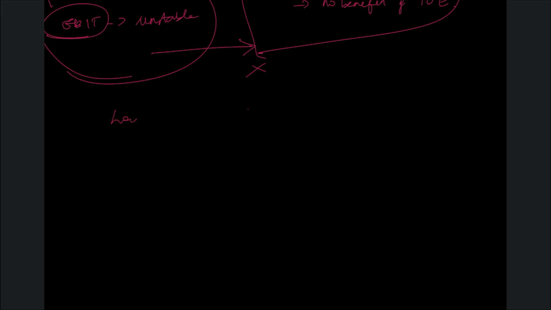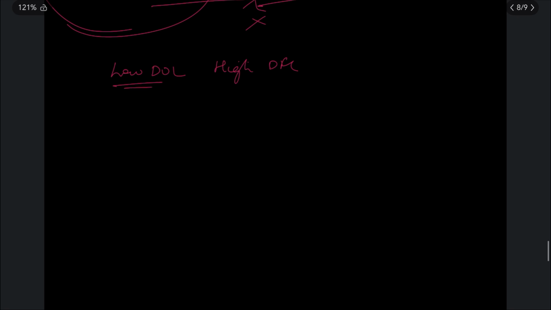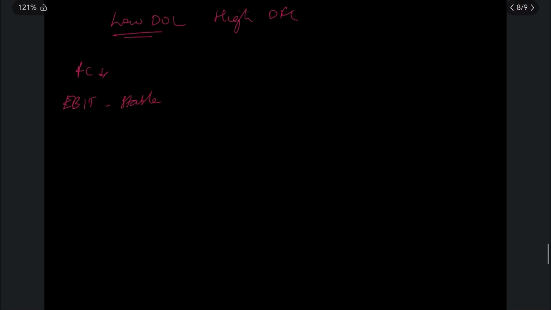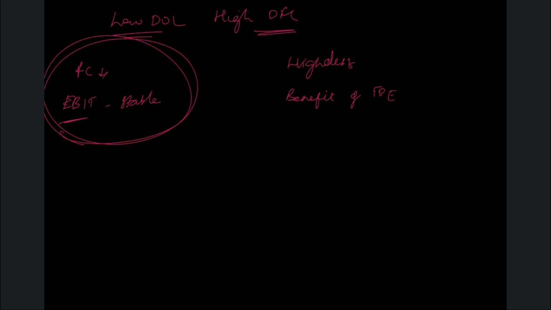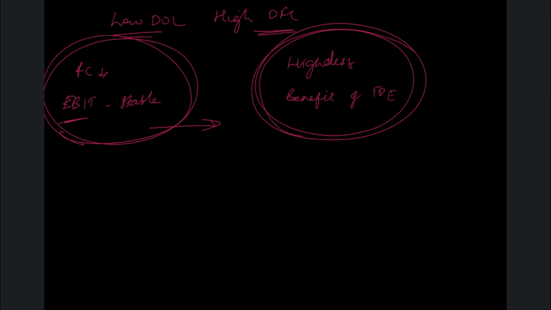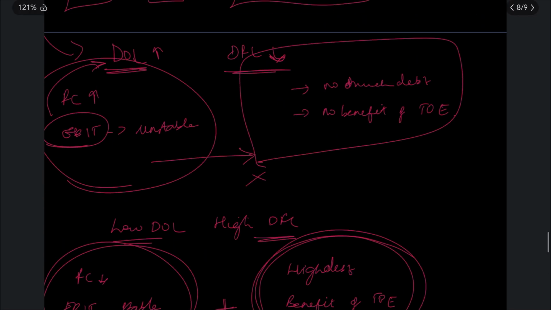Now let us take the next combination, low DOL and high DFL. In this case, low DOL already means your fixed cost is low and your EBIT is also stable. You change your sales quantity, it does not affect your EBIT so much. Whereas high DFL means you have high debt, which means you have the benefit of trading on equity. My core business is already stable, so I can take the risk of financial leverage and benefit out of it. That is why it is the best combination.